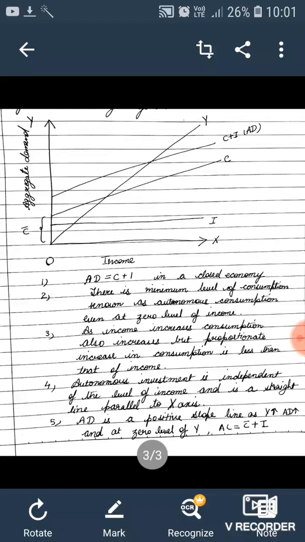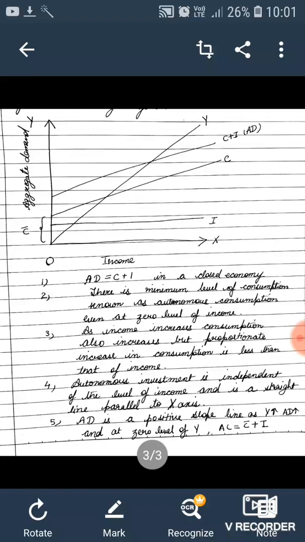If you see the graph, on the x-axis there is income, on the y-axis there is aggregate demand, 0 is the origin and OY is the income line.